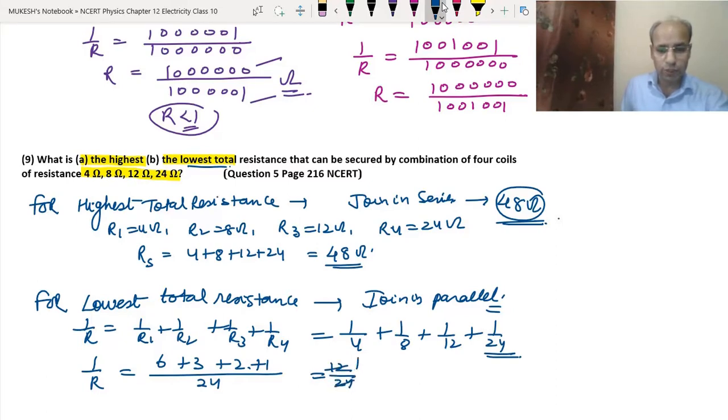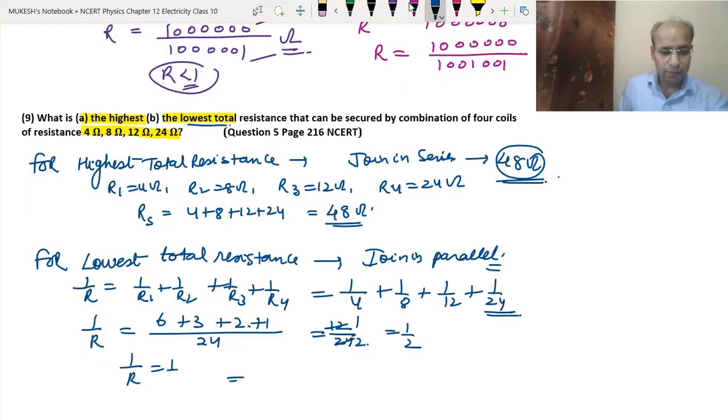Okay, so 12 ones are 12, 12 twos are 24. So we got 1 upon 2. It means that 1 upon r equals 1 upon 2. It means that r equals 2 ohm. So that means the lowest resistance will be 2 ohm.